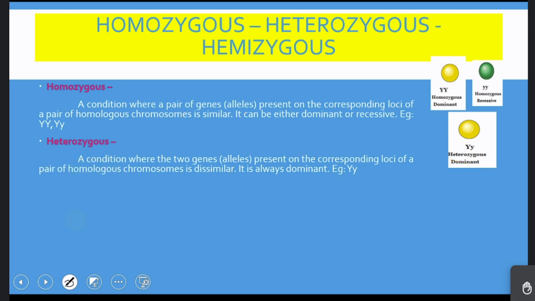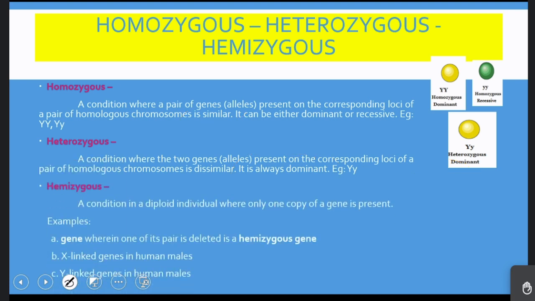And finally, coming to the third one, hemizygous. When we consider the 22 pairs, the first 22 pairs are called autosomes in human beings. In female, the 23rd pair are X and X. So these are also the same. Thus females have only homologous chromosomes.